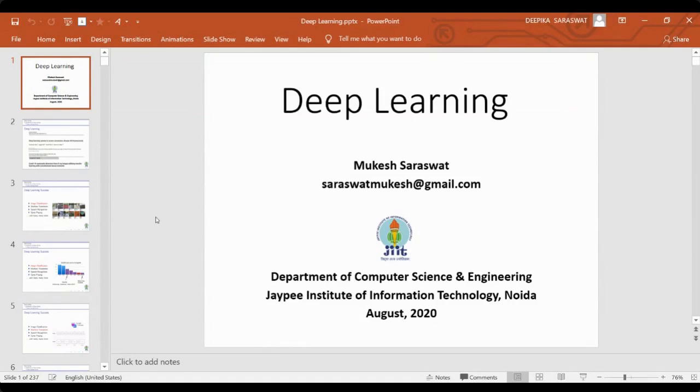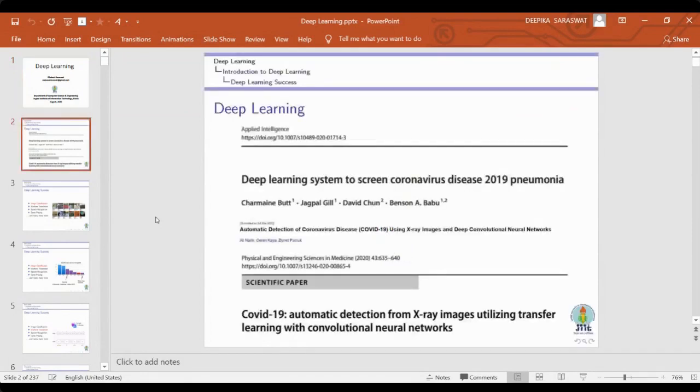As I discussed, deep learning technology is very popular, and people are excited about it. The reason behind this is its success in different application areas, and in the current situation it is also being used to find out how we can detect the coronavirus using different imaging techniques. And we are trying to find out the genome structures of COVID-19.